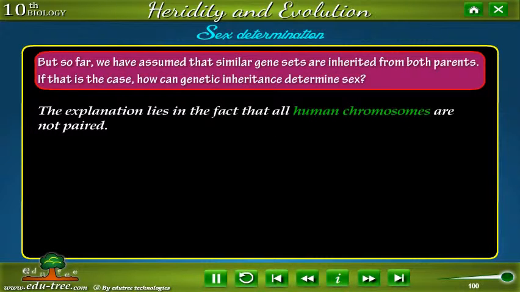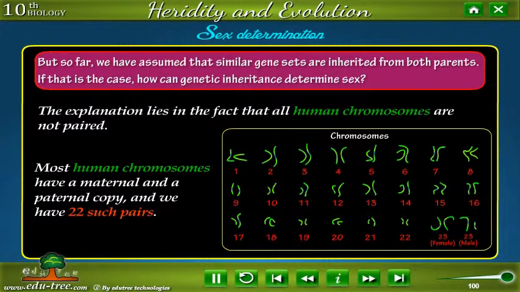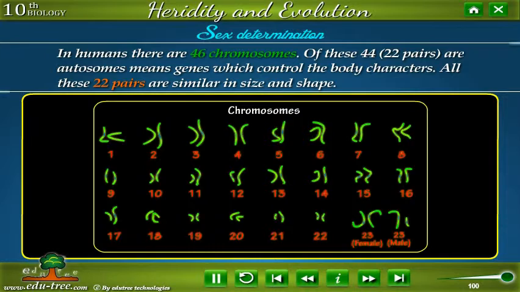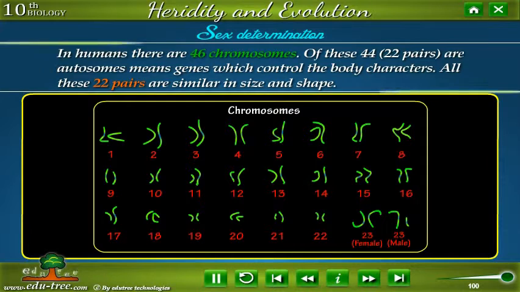The explanation lies in the fact that all human chromosomes are not paired. Most human chromosomes have a maternal and a paternal copy, and we have 22 such pairs. In humans there are 46 chromosomes. Of these, 44, that is 22 pairs, are autosomes, which means genes that control the body characters. All these 22 pairs are similar in size and shape.